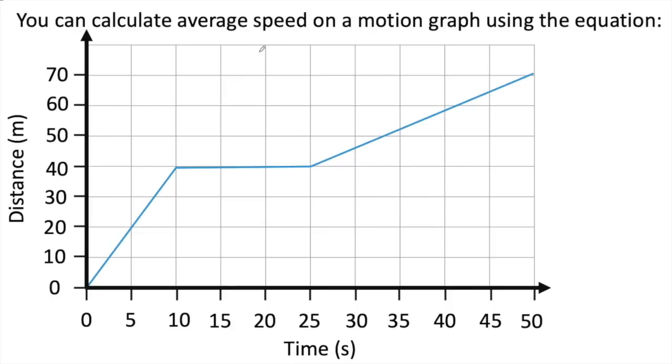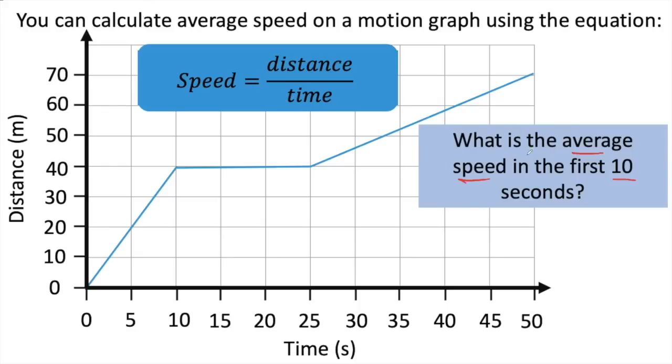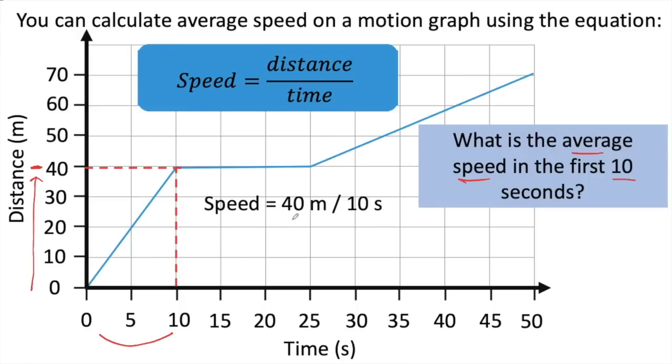You can calculate average speed on a motion graph using the following equation: speed equals distance over time, which is just rearranging that distance travelled equals speed times time equation. If you want to calculate the average speed in the first 10 seconds, you draw a line from 10 up to your graph and then across and read off your distance that it had travelled in 10 seconds. So we know here that within that first 10 seconds it's travelled 40 metres, so if we do 40 divided by 10 we'll get a speed of 4 metres per second.